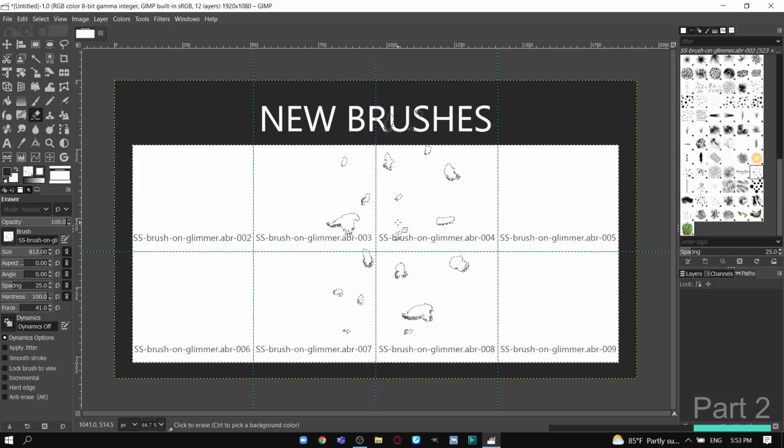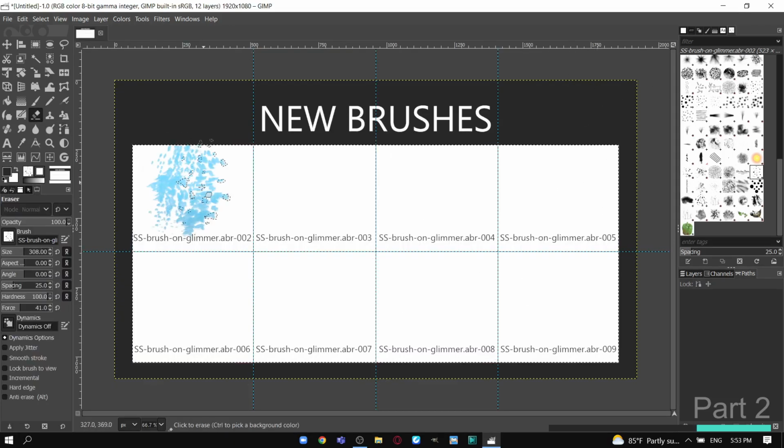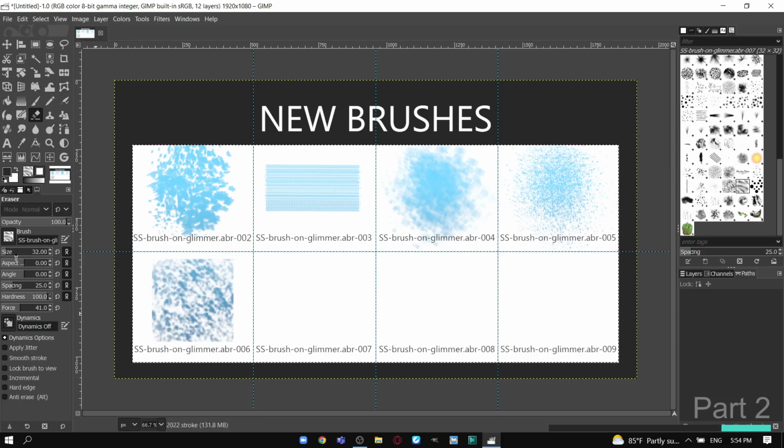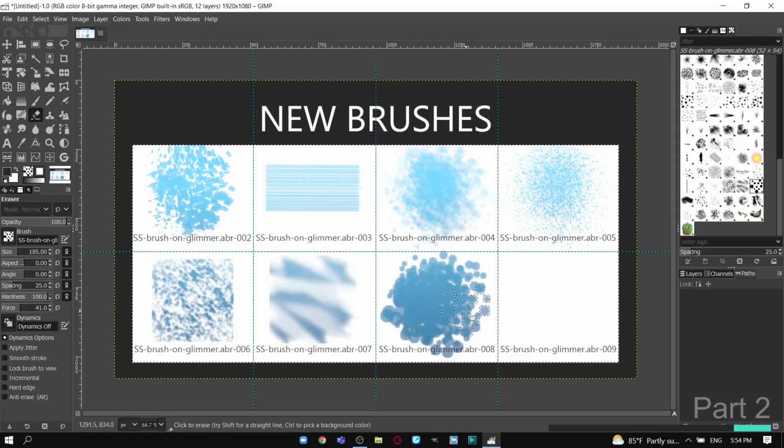Let's check some samples of brushes that we imported previously. As you can see, the brushes are working very well.